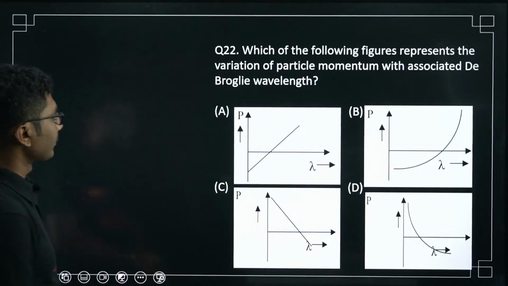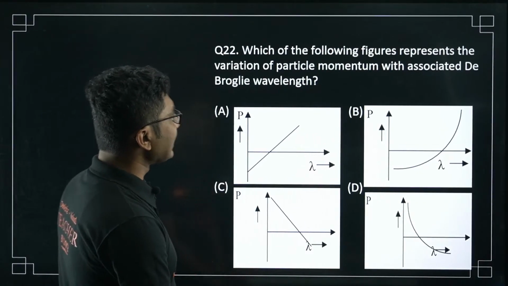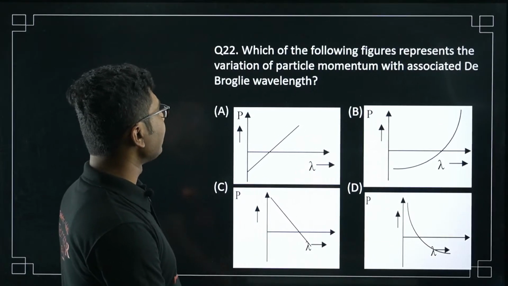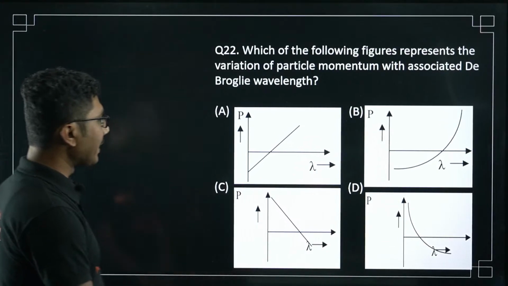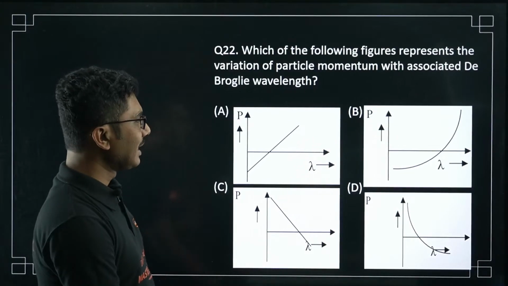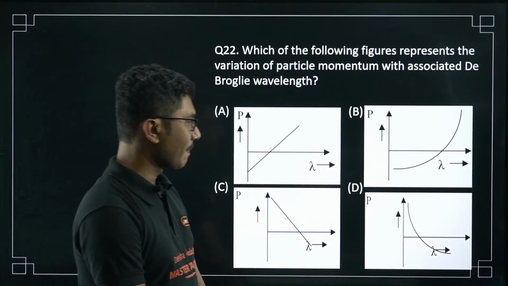Next question. This is a very interesting question. Which of the following figures represents the variation of particle momentum with associated de Broglie wavelength? So momentum versus de Broglie wavelength.